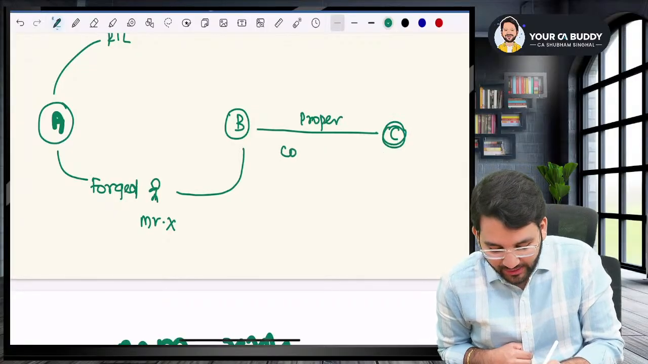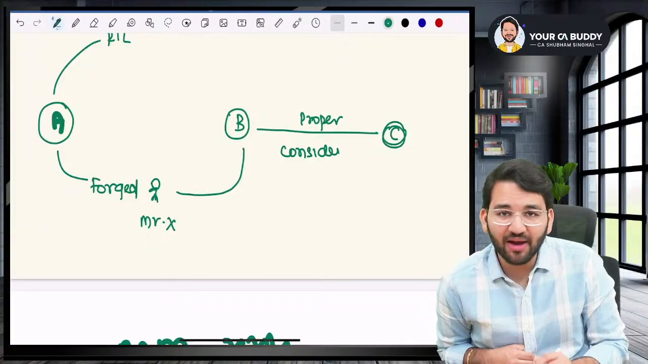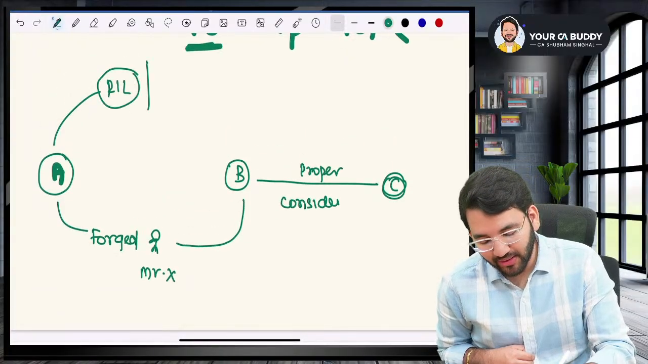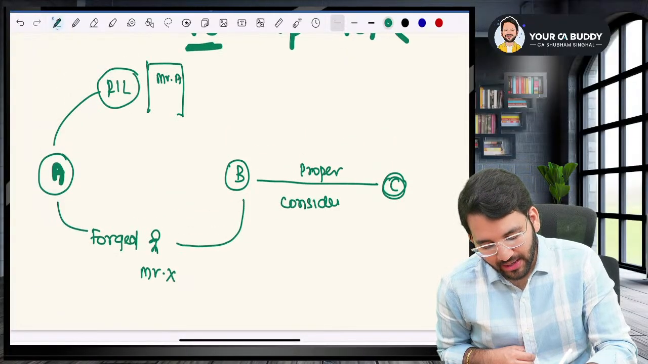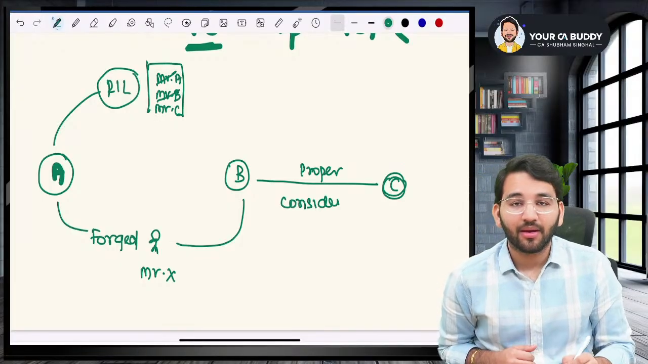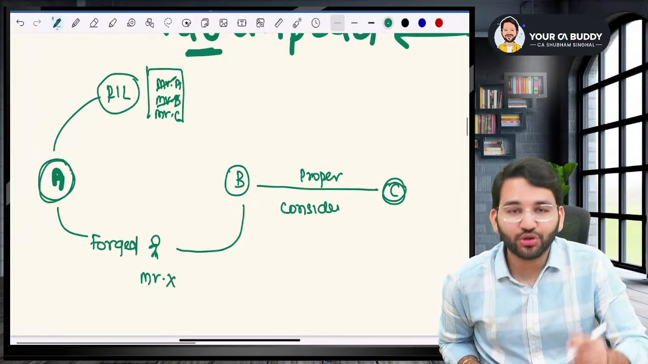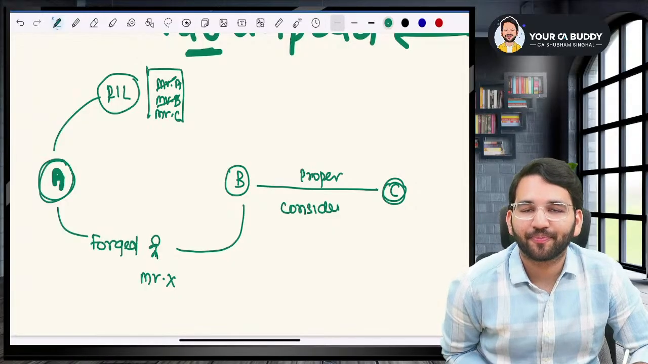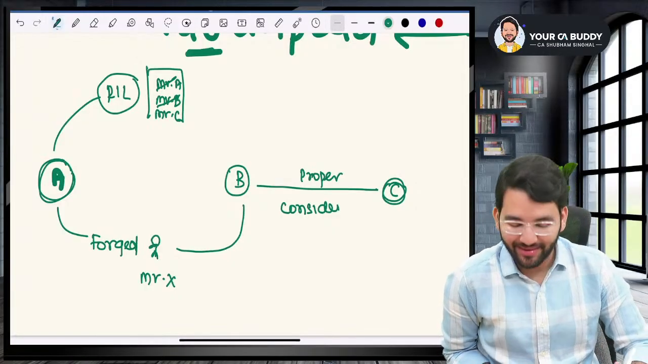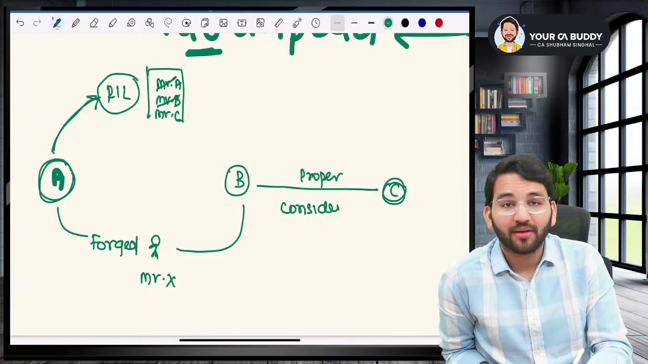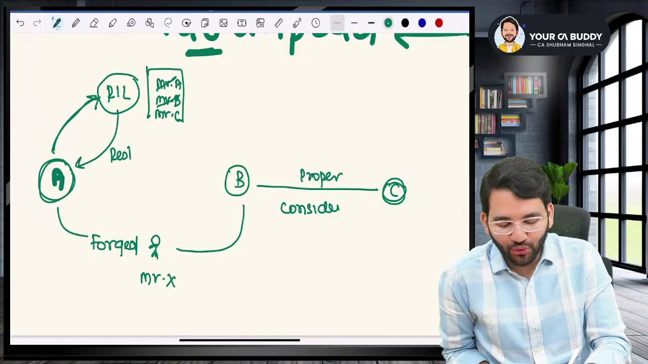Mr. C paid consideration. Mr. C paid enough money. And Reliance Industries first had the name of Mr. A. They removed it, put Mr. B's name, then removed it, put Mr. C's name. Once this forgery and transfer was done, Mr. A got to know, oh no, my shares have been transferred. Someone stole my shares. So Mr. A went to Reliance. Will Reliance have to restore his name?